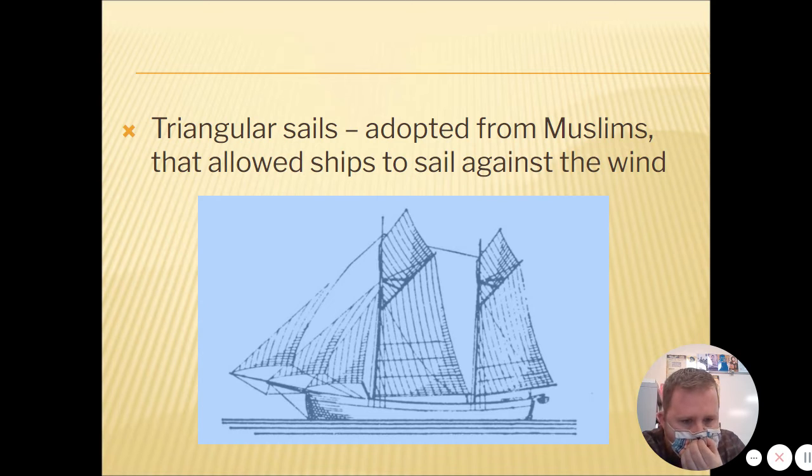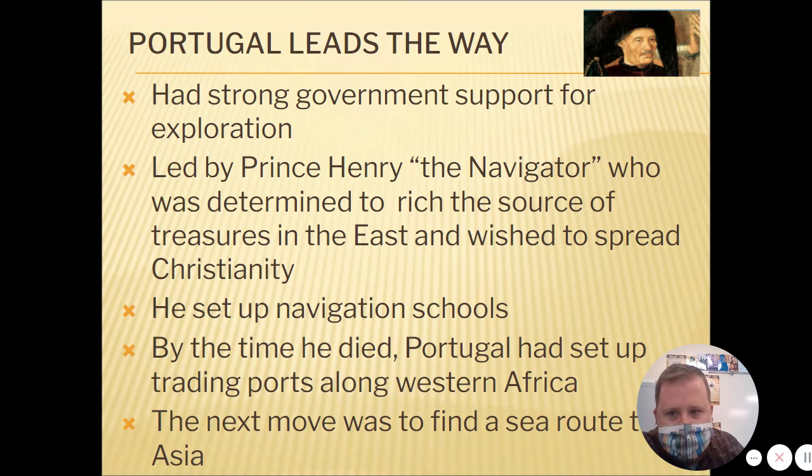Now, usually I do a little diagram to show you exactly how this works, but basically you use this process called tacking, which is like going back and forth. You go this way, and then you go this way, and then you go this way, and you can sail against the wind by doing that, because the triangular sail can catch the wind and propel it forward if it's going at an angle. So you can go in 45 degree angles and go against the wind, when you couldn't do that before. So the triangular sail allows you to do this tacking against the wind and get to where you want to go, even if the wind is going in the opposite direction.